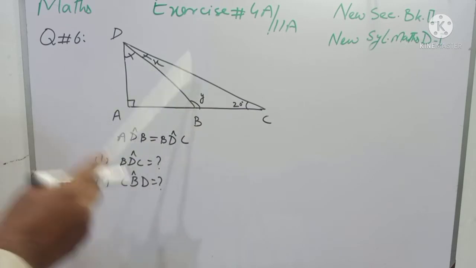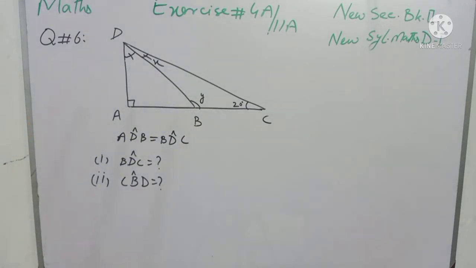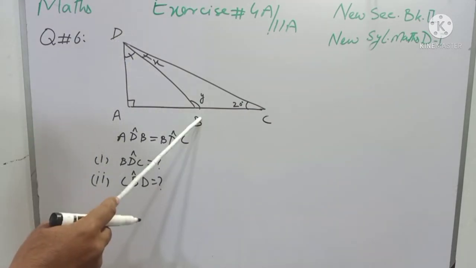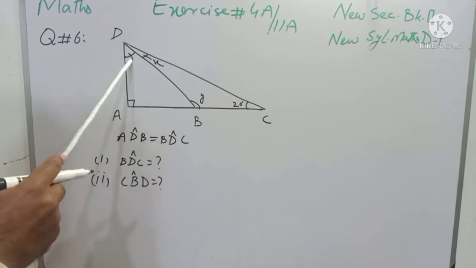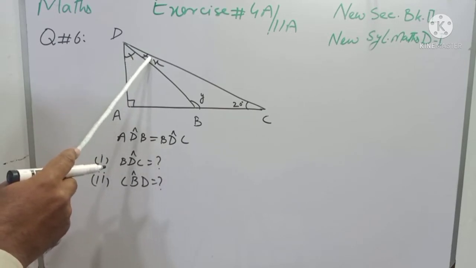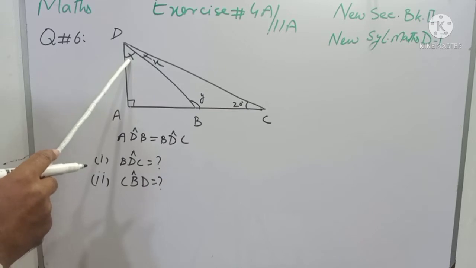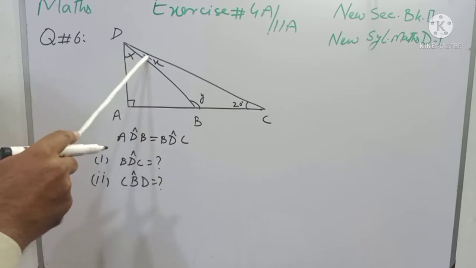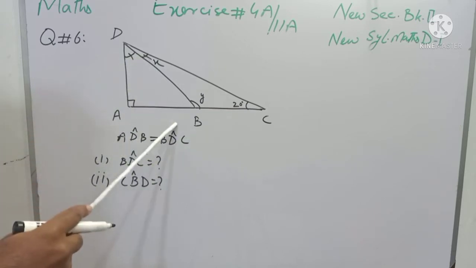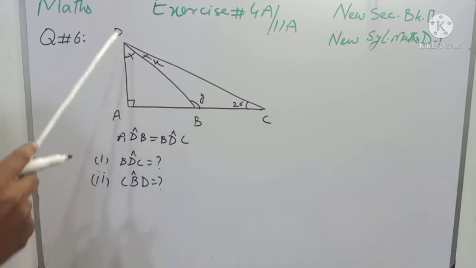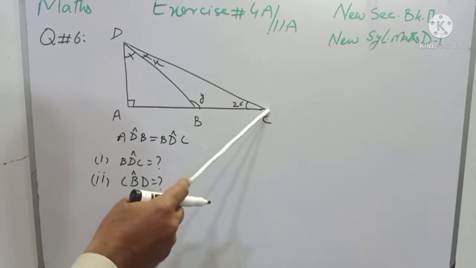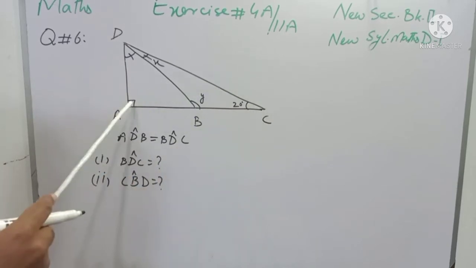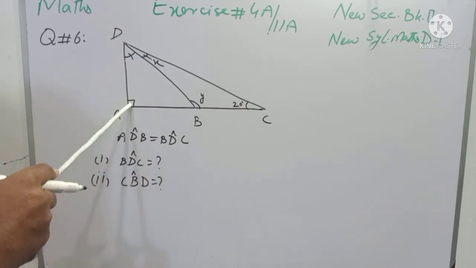We have to find the value of angle X and angle Y. First of all, keep in mind that angle ADB and BDC are equal. If we name this angle as angle X, then definitely this angle will also be X, because these two angles are equal. So students, we will discuss triangle DAC, in which angle C is 20 degree, angle A is 90 degree.